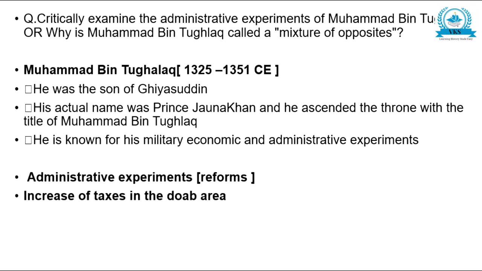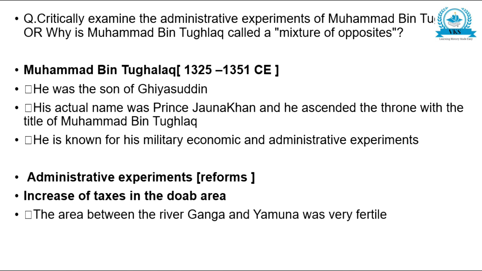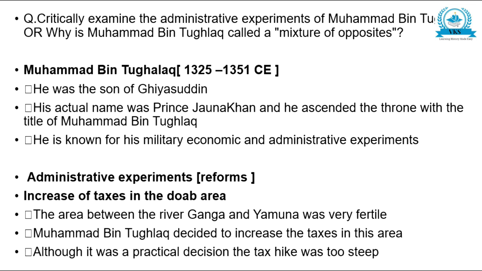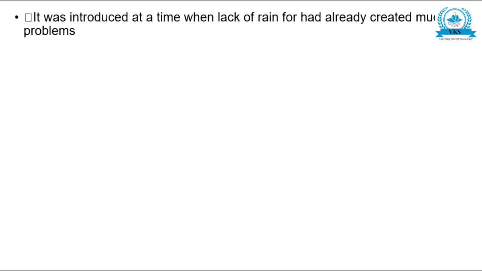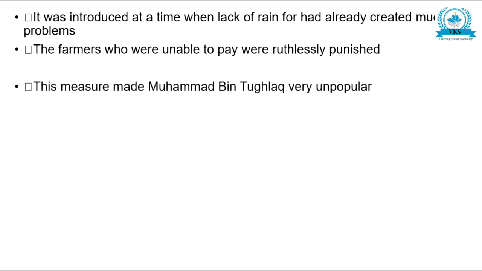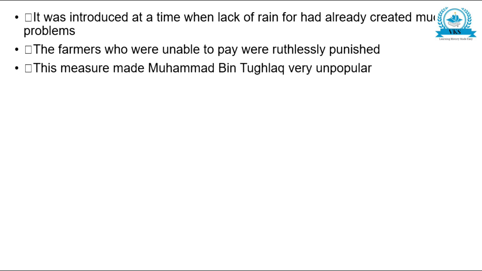Increase of tax in the Doab area. The area between the river Ganga and Yamuna was very fertile. Muhammad bin Tughlaq decided to increase the taxes in this area. Although it was a very practical decision, the tax hike was too steep. It was introduced at a time when lack of rainfall had already created many problems. The farmers who were unable to pay were ruthlessly punished. This measure of Muhammad bin Tughlaq became very unpopular.